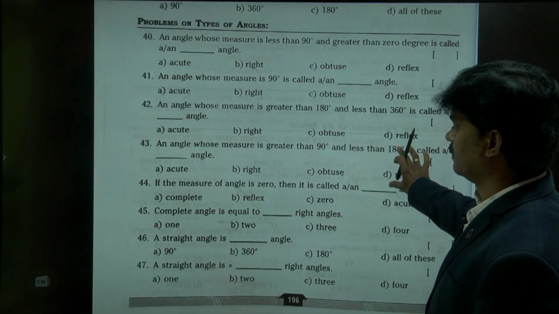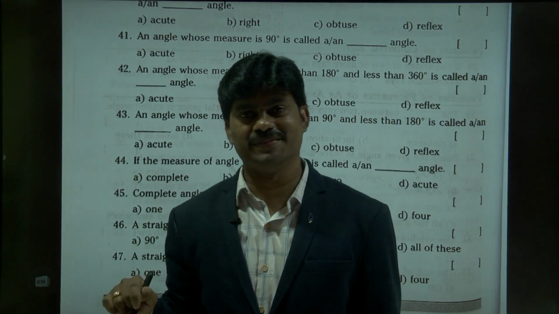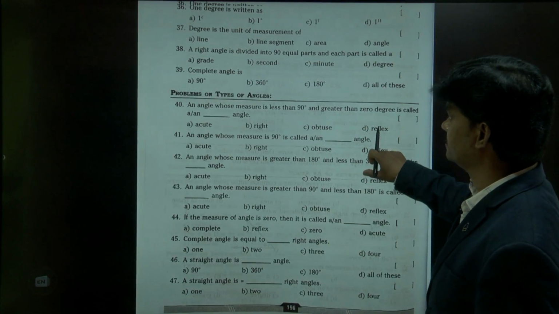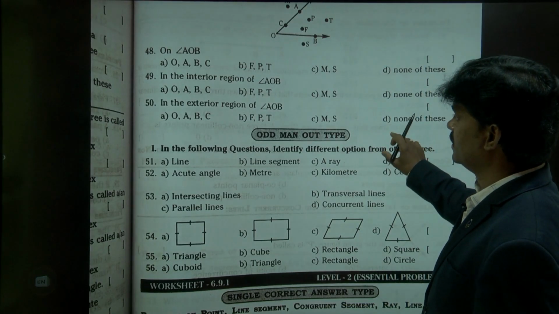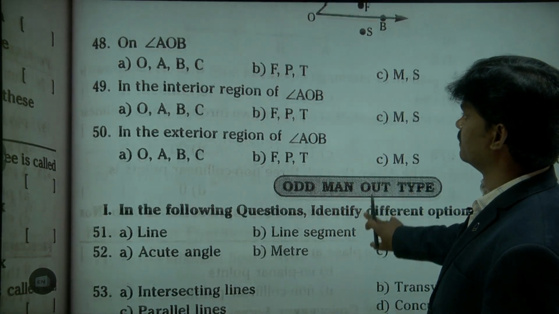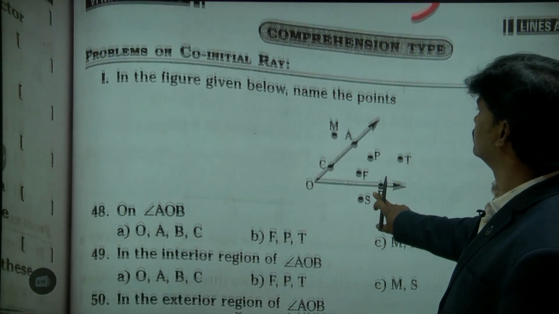Now we have done up to nearly 47 objective questions in this session, right? Let's see some more objective questions. There are some interior points, exterior points. This is so simple for you. Just check it out.